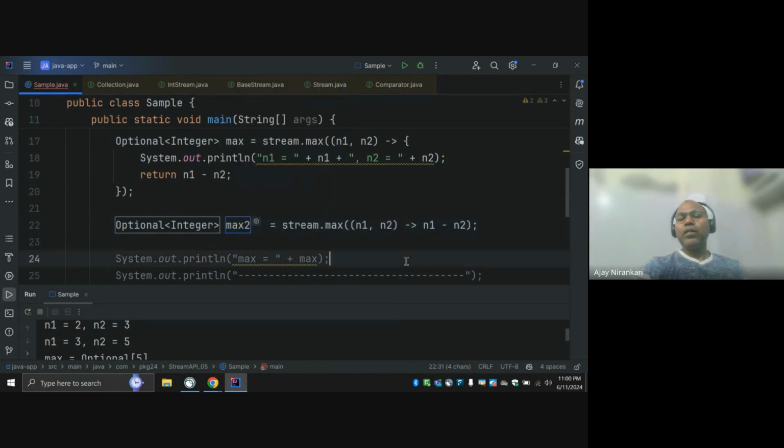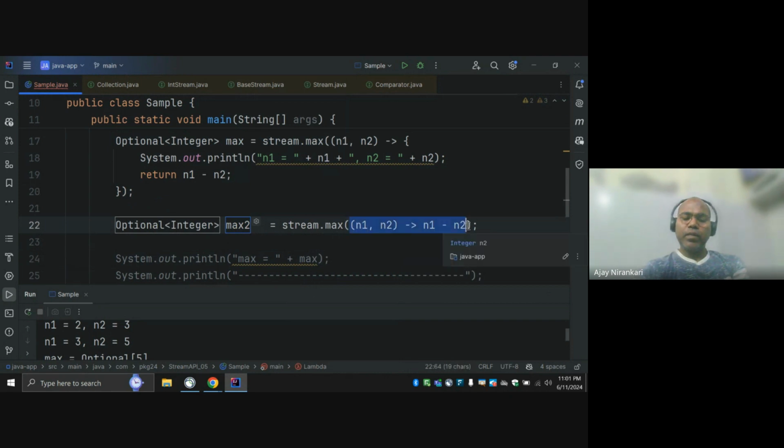our IDE still suggests that you can, as far as possible, not use that. Instead of that, you can use the method reference. Because here I don't understand n1 comma n2, n1 minus n2. Someone may give the variable names differently, maybe I say s1, s2. Someone can understand what string it is. So give a logical name to something.